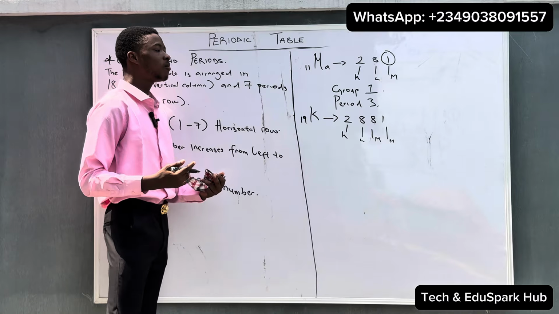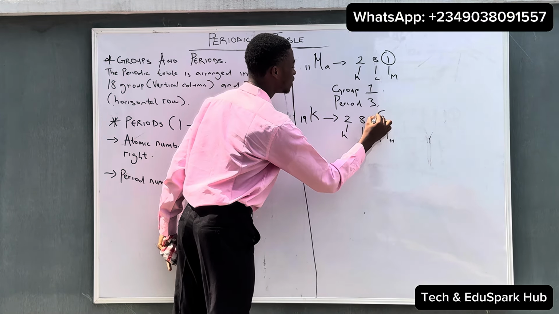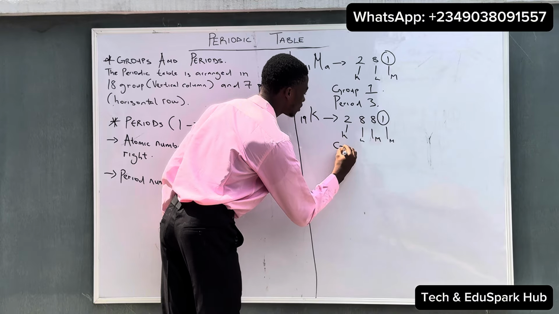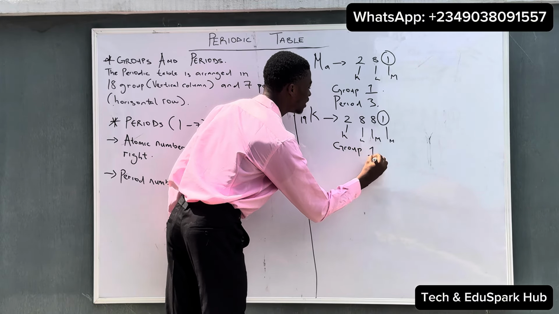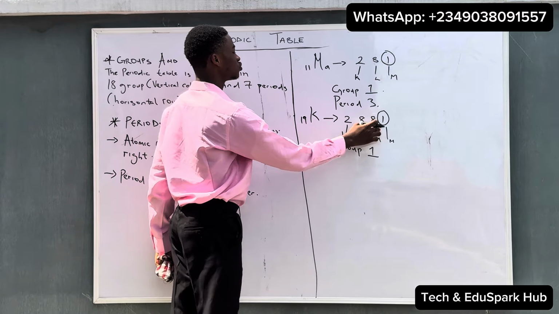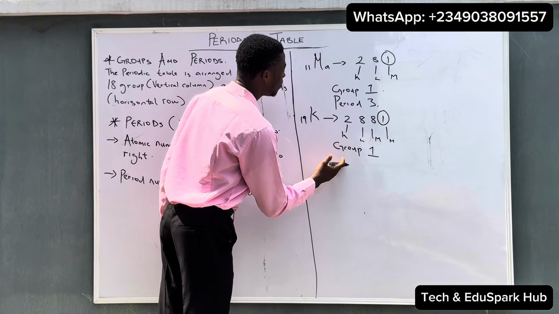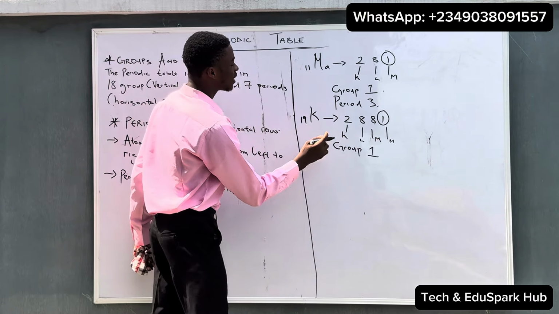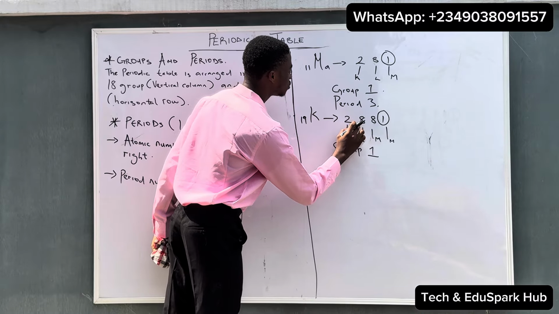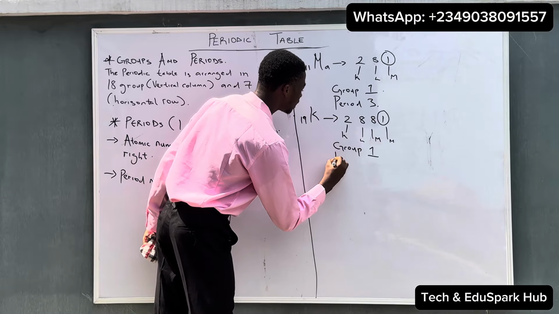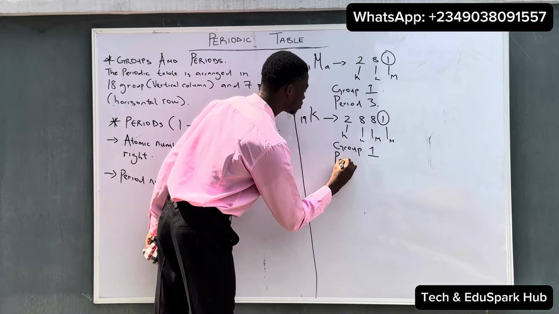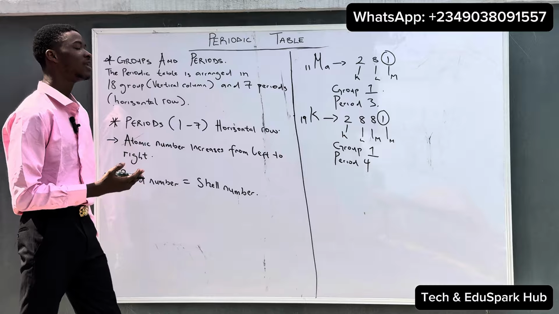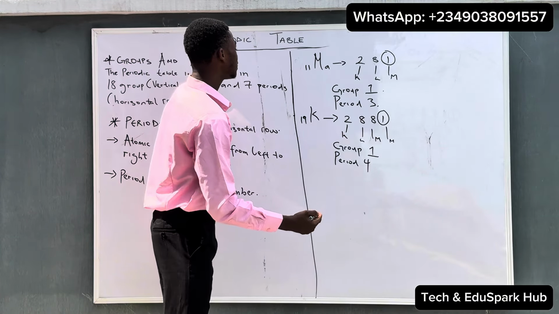Now, to determine the group of potassium, we look at the last number, which is the valence electron. So we can say potassium belongs to group 1. To determine the period of potassium, we said that the period number is also equal to the shell number. So we can just count the shells, which is 1, 2, 3, 4. So potassium belongs to group 1 and period 4. This is a way we can easily get the group number and the period number of a particular element.